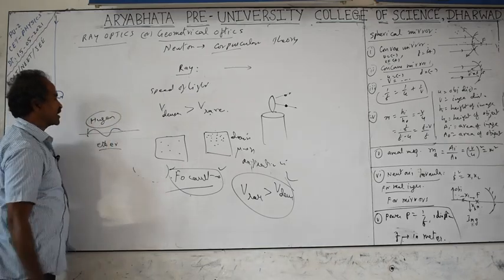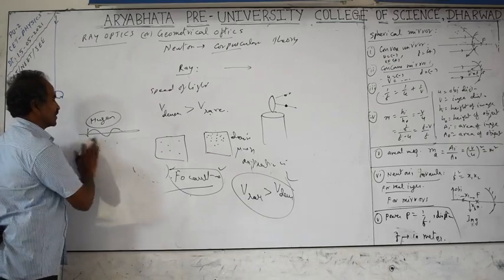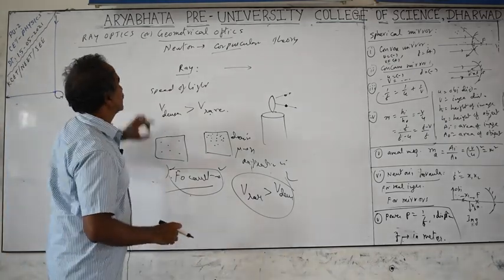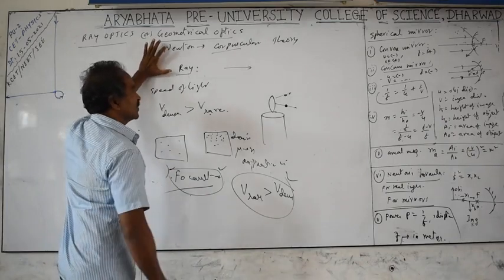But later experiments proved that there is no such ether. Light is propagated in the form of electromagnetic waves. What the electromagnetic properties are, we discussed in the other topic, EM waves. Next, Newton's corpuscular theory helped us, even though it failed, to give the speed of light and other things.